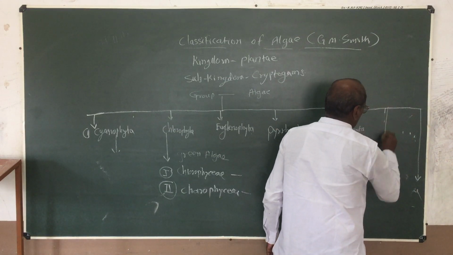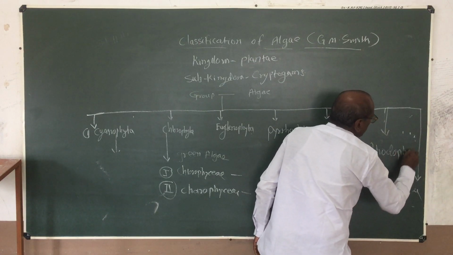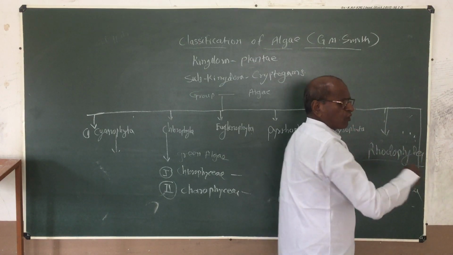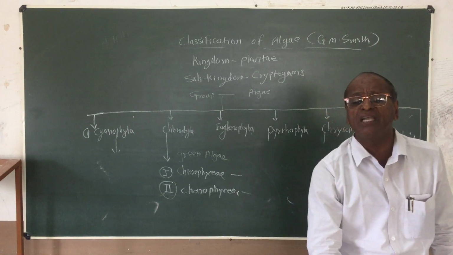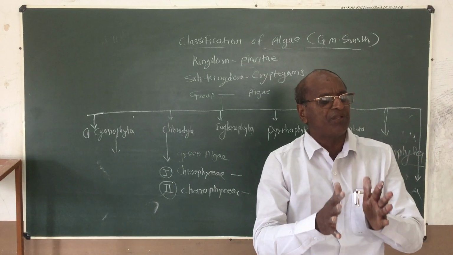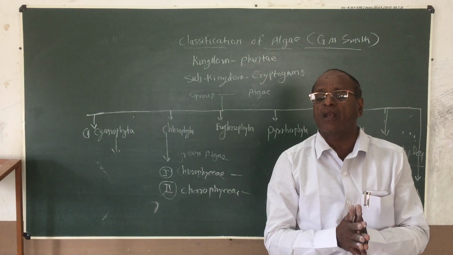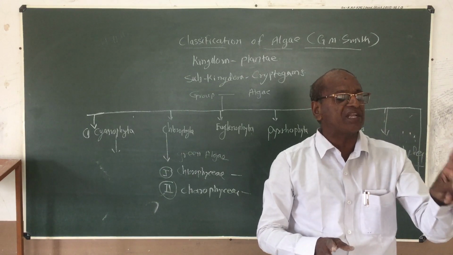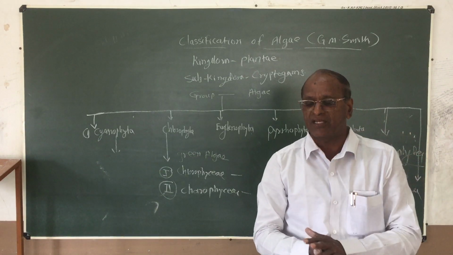आपण काय म्हणत असतो? Rhodophyta. The division Rhodophyta is commonly known as red algal plants due to the presence of a dominant red colored pigment.